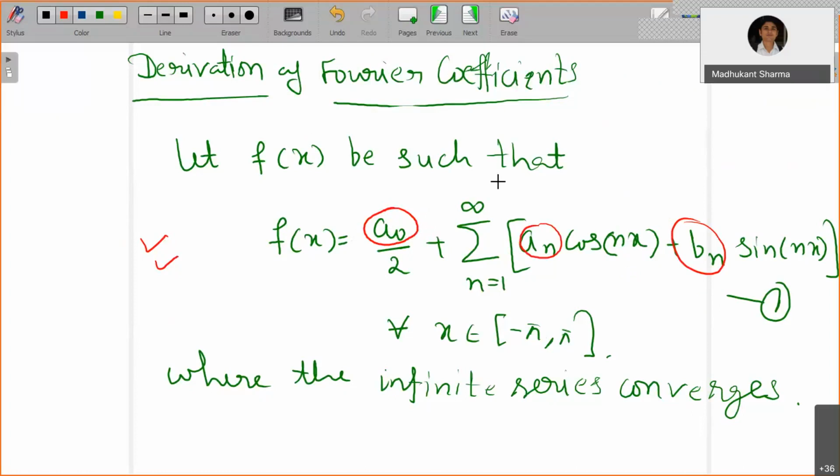Now, since this is an infinite series, we are assuming that this series is so nice that I can perform the integration and I can perform the differentiation term wise.